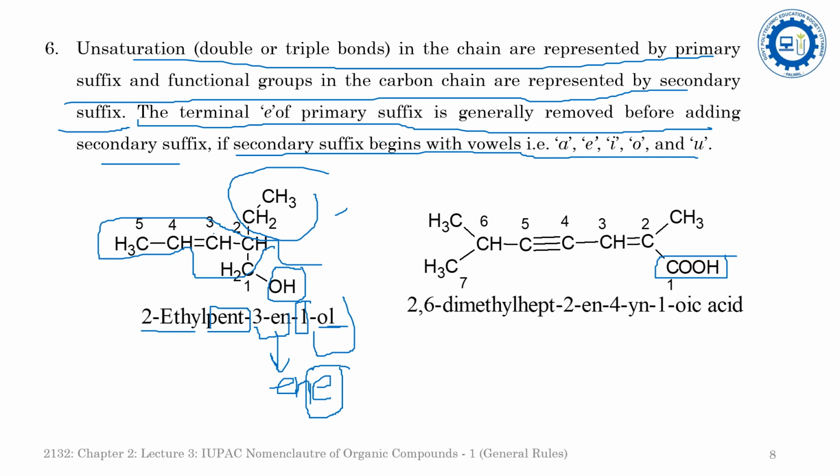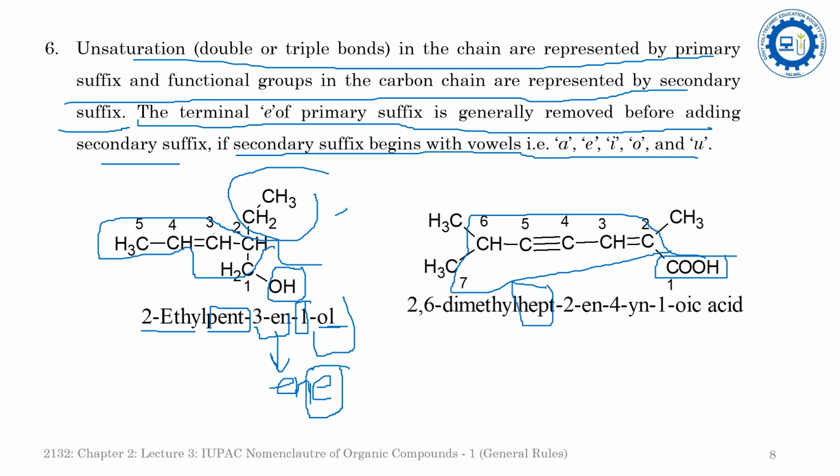Now we will have to perform the numbering in such a way that it covers the maximum number of unsaturations, the maximum number of substituents, and the maximum number of functional groups. Here the unsaturation is represented by one double bond and one triple bond. So when you select the longest chain, it is 7 membered. So what will be the root word? The root word will be hept.